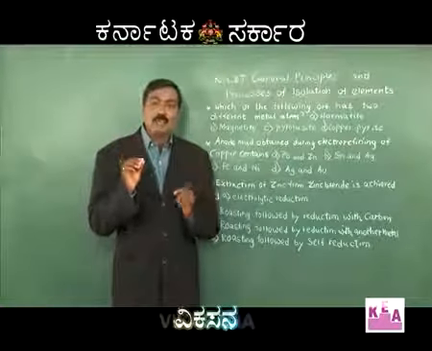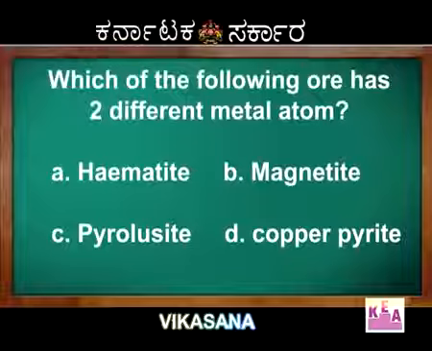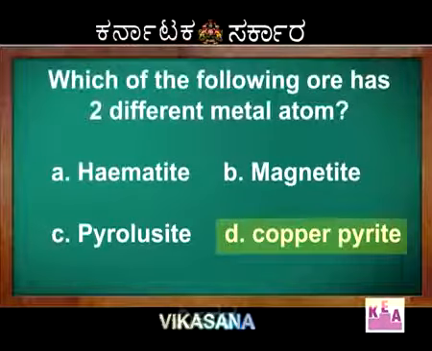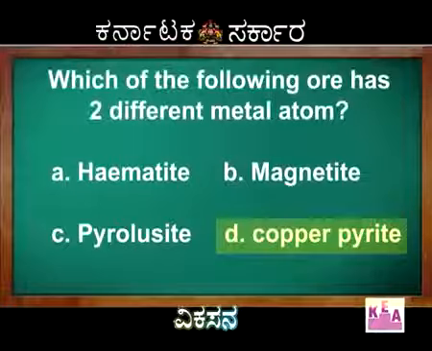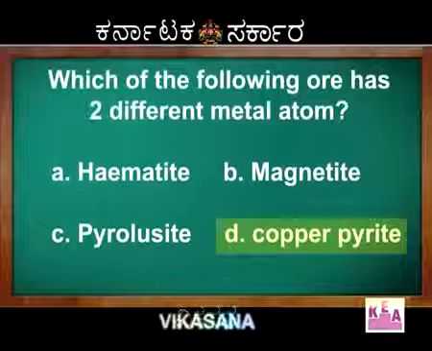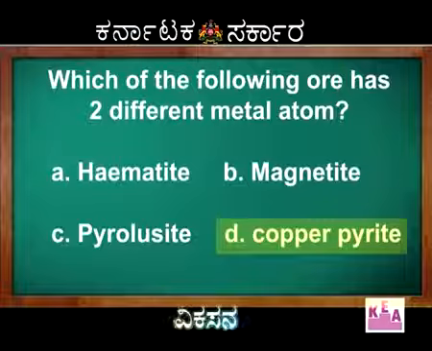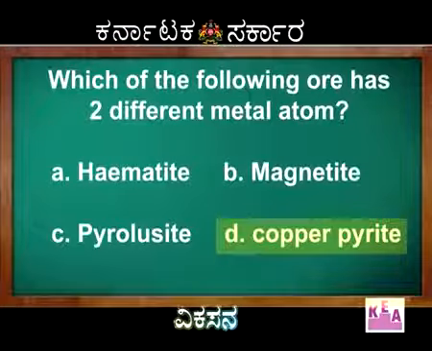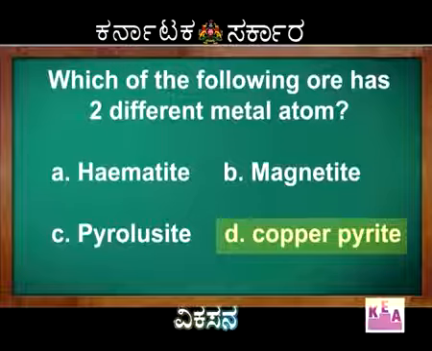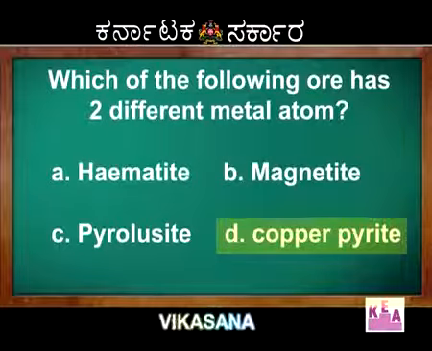Therefore, the correct option is option D, copper pyrite. Again, if you could remember, this copper pyrite is concentrated by the froth flotation process. Recap once again: in froth flotation, the ore is wetted by oil, impurities are wetted by water. Hope you understood this. We'll move on to the next question.